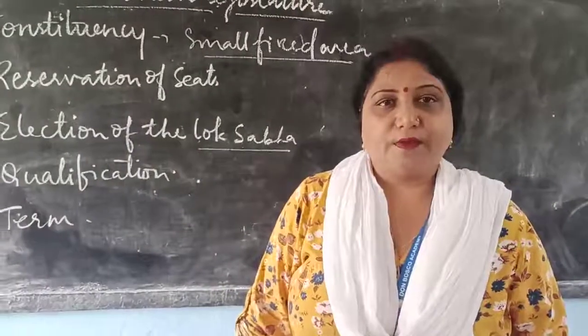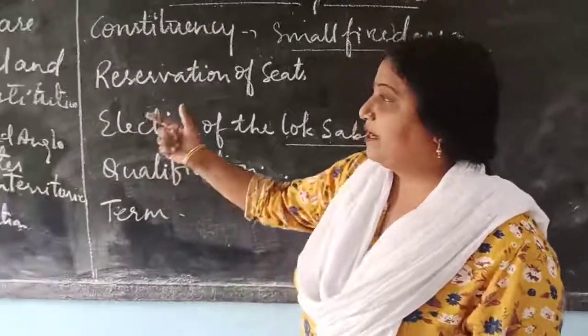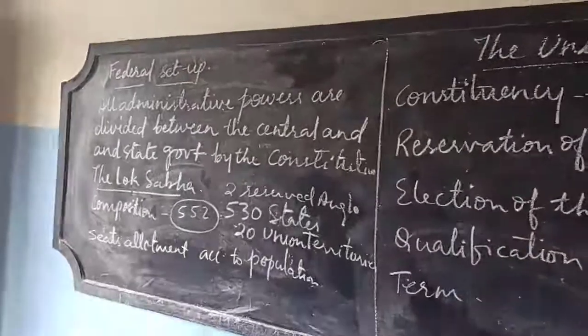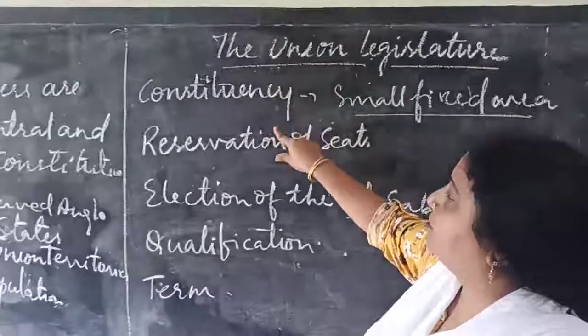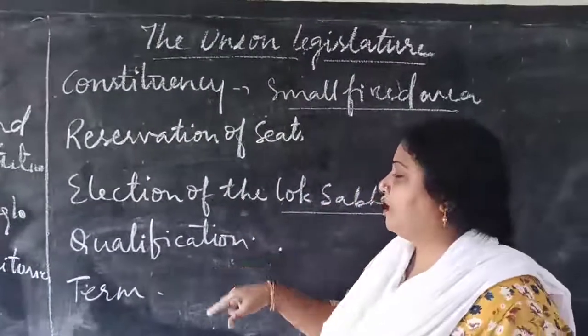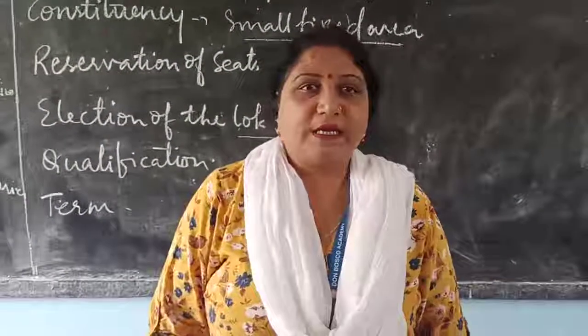5 years. Okay. So in today's class, you studied about federal setup, you studied about the composition of the Lok Sabha, you studied how the seats are allotted, you studied constituency, reservation of the seats, election of the Lok Sabha, qualifications and the term. Please revise once again. Thank you.